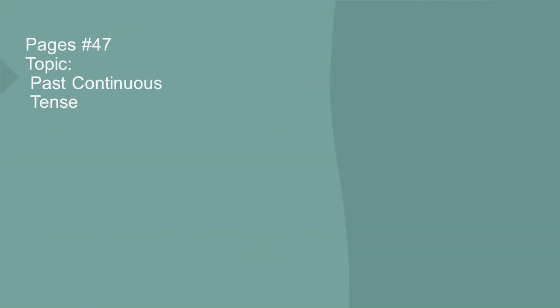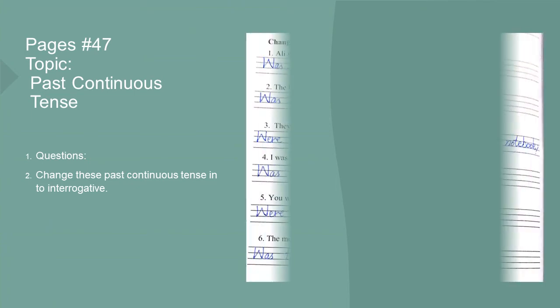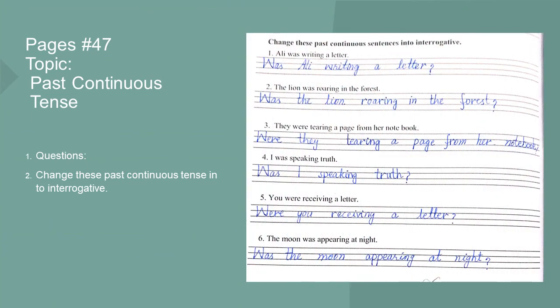Page number 47, and our topic is past continuous tense. Question is, change these past continuous tenses into interrogative. This is page number 47, question number 2. Our first sentence is, Ali was writing a letter. Now we will move the was to the beginning of the sentence and end it with a question mark. Was Ali writing a letter?